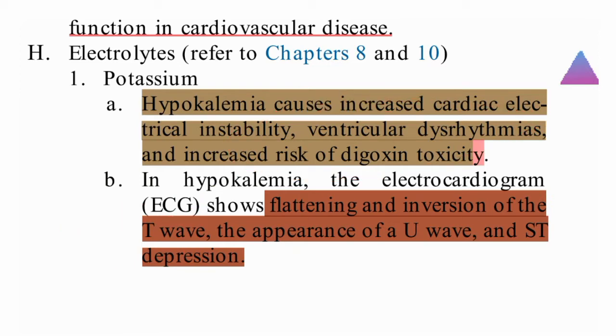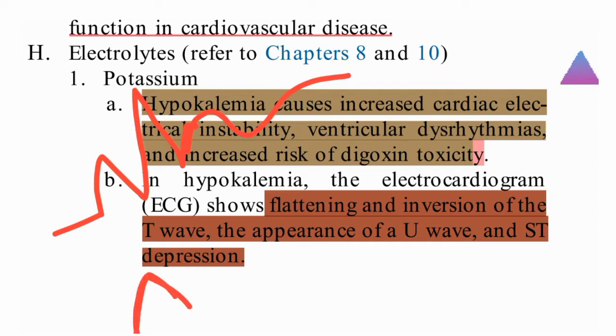In hypokalemia, the electrocardiogram shows flattening and inversion of the T wave. So in the electrocardiogram, there will not be a normal T wave, it will be like this.